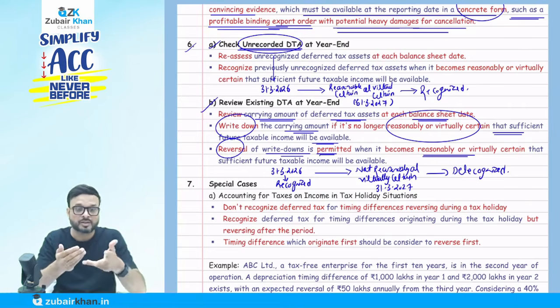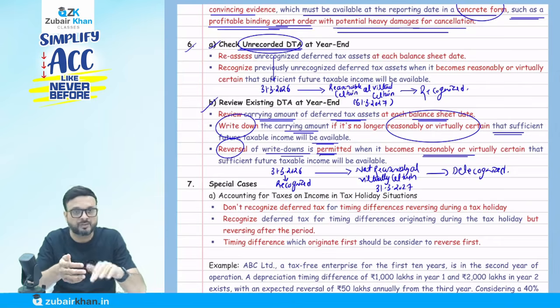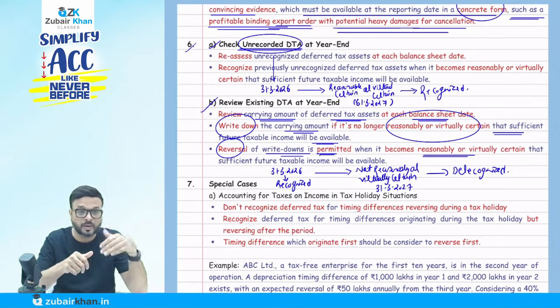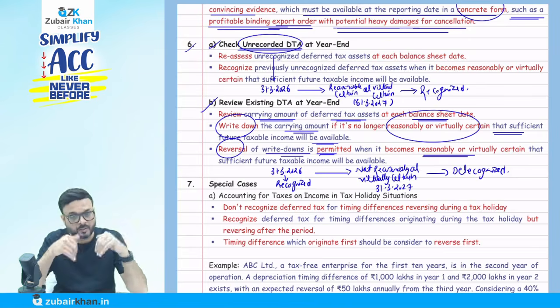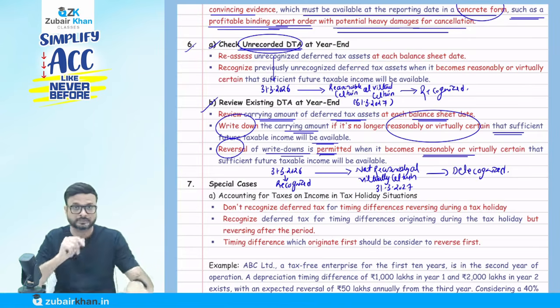If it is not, so if we have recognized previously, we have to cancel them. Suppose we have not recognized previously, but now it is certain, so we have to recognize. This is what they are saying. Now there are two types.